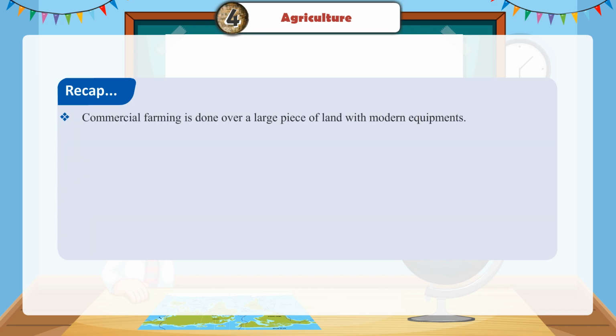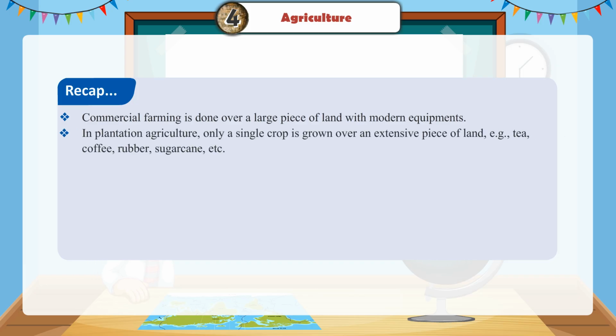Commercial farming is done over a large piece of land with modern equipment. In plantation agriculture, only a single crop is grown over an extensive piece of land, for example, tea, coffee, rubber, sugarcane, etc.